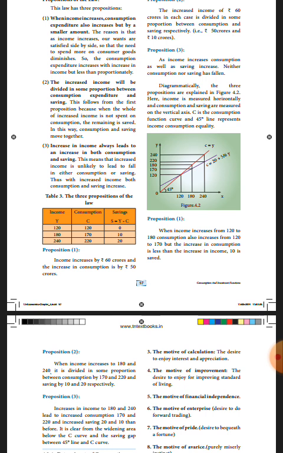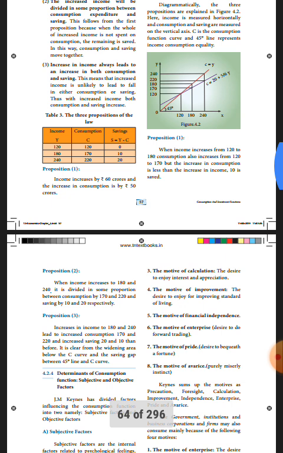First, proposition 1. Income increases by 60 crores and consumption increases by 50 crores. If income increases by 60 crores, we allot 50 crores for consumption and the remaining 10 crores for savings.